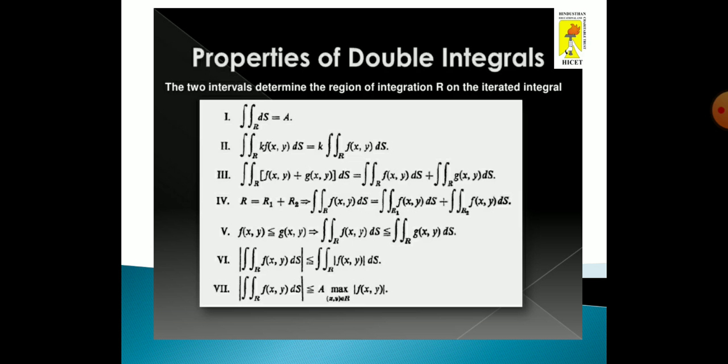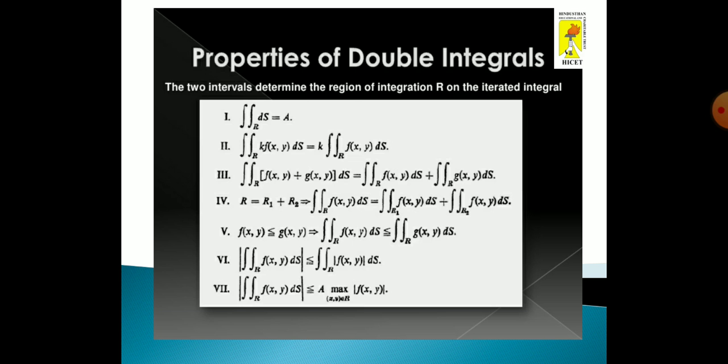And the fourth one: if R equals R1 plus R2, then the double integral over R of f(x, y) dS equals the double integral over R1 of f(x, y) dS plus the double integral over R2 of f(x, y) dS. And the fifth one: if f(x, y) is less than or equal to g(x, y), then the double integral over R of f(x, y) dS is less than or equal to the double integral over R of g(x, y) dS.